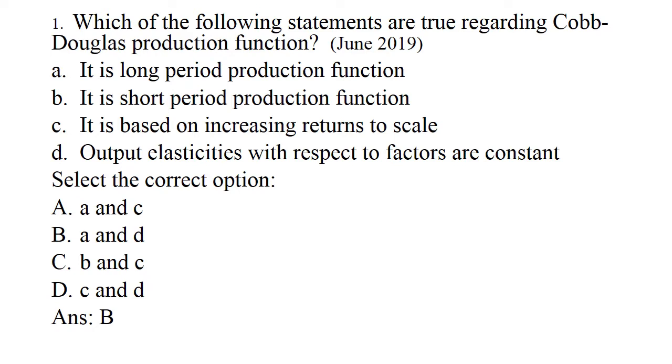Fourth option, output elasticities with respect to factors are constant. In the Cobb-Douglas production function, the output elasticity with respect to capital is alpha and the output elasticity with respect to labor is beta. If alpha is 0.5, a 1% increase in the factor input of capital leads to a 0.5% increase in the output. So, output elasticities with respect to factors are constant is the correct option.